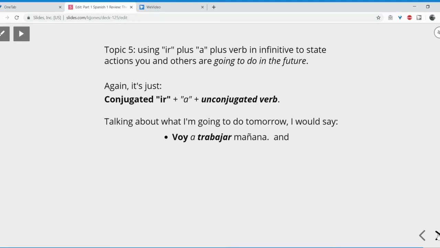And what else would I say for my plans for tomorrow? Voy a correr mañana, because I am an avid runner. I'm training for a half marathon, and tomorrow is Thursday, which is a scheduled run day. But more than anything, notice the structure. Conjugated form of ir plus preposition a plus unconjugated verb. This lets me state my future actions, right?